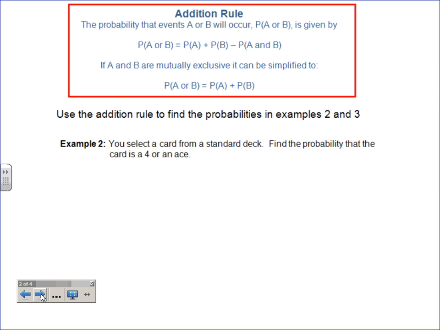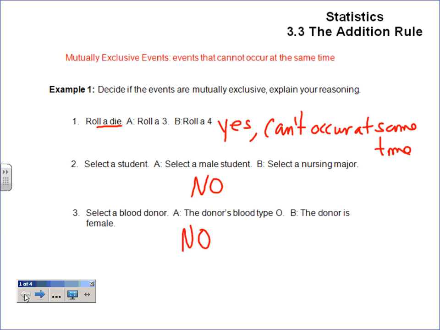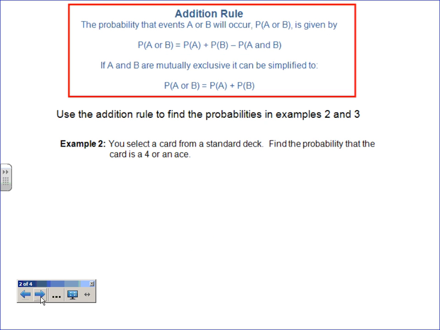But if you know they are mutually exclusive, for example, back in that last one, rolling a 3 or a 4, right? Because they are mutually exclusive. Again, rolling one or the other, well, then I can just use this one down here and just add the two together because they can't happen at the same time. Why would you subtract basically 0? Right? Because they can't happen at the same time. But that's why some people just use this formula and just put a 0 in there every time. Okay? Because then they don't have to remember 2 formulas. That's completely up to you.